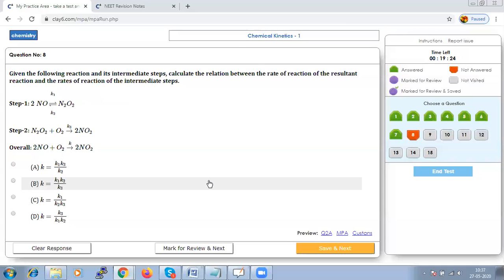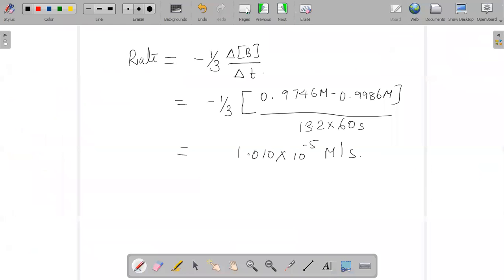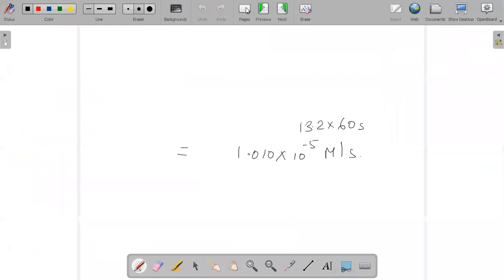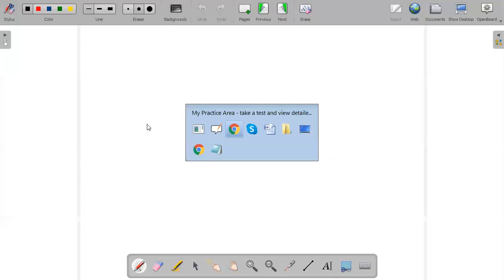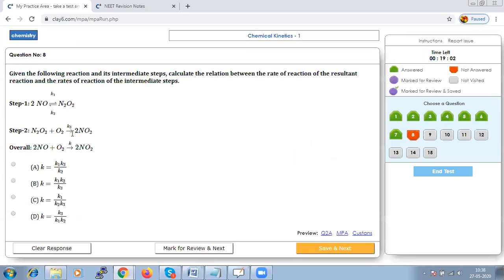if we are determining the rate, for example, if we are saying a rapid equilibrium will be established in your first step and the reaction intermediate. So we can say that N2O2 is basically slowly consumed in the second step, that is your rate determining step.